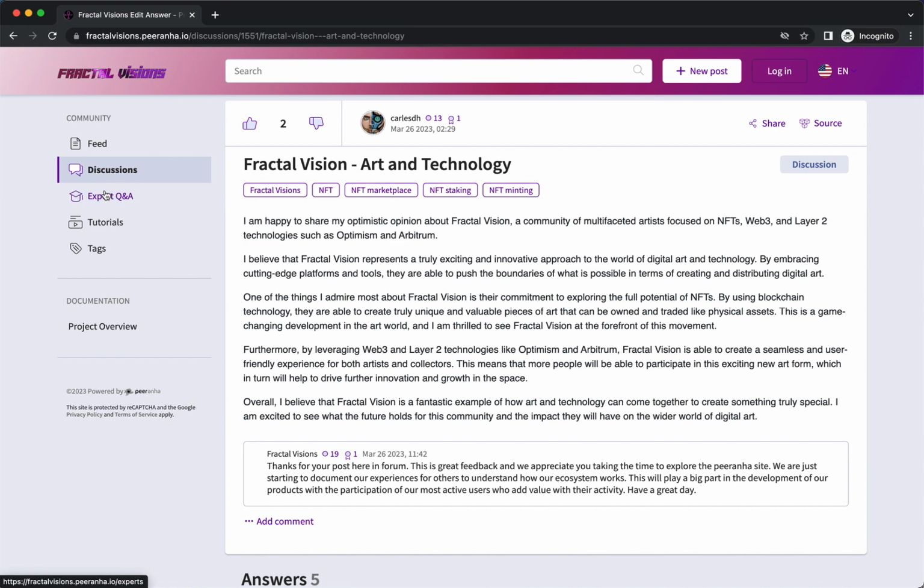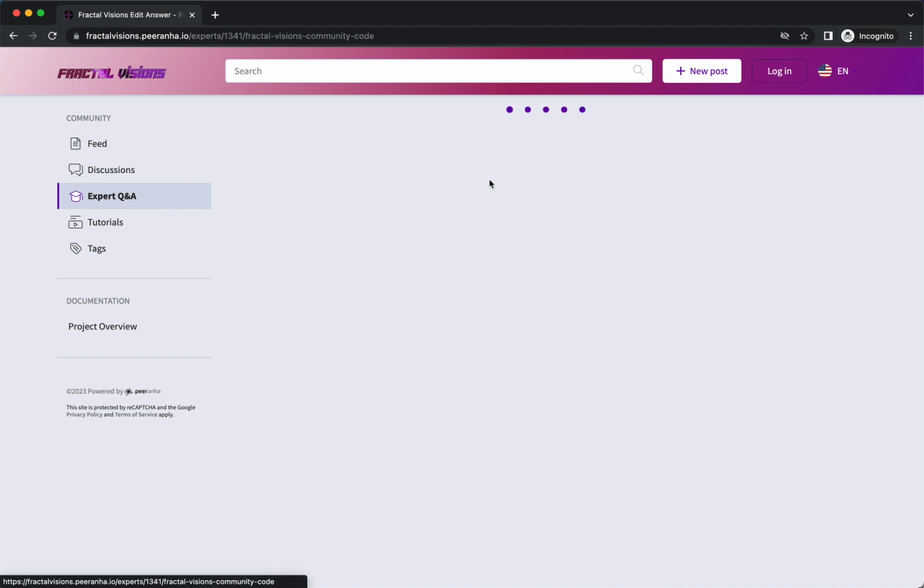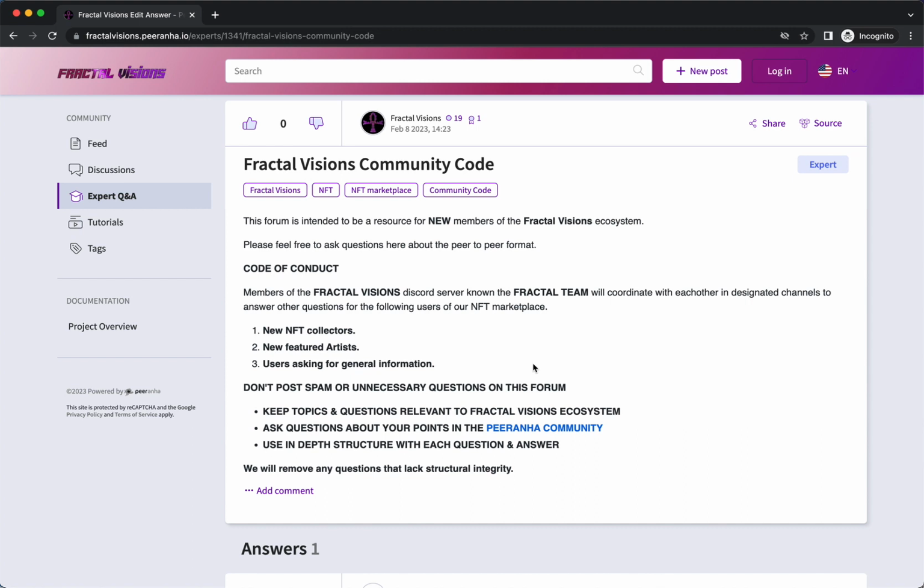The next section that we're going to go to over here is the expert Q&A. This is one thing that you want to keep in mind, the Fractal Visions community code and how you structure your posts, how you respond, and just some basic guidelines to add value to the conversation here on the question and answer forums.